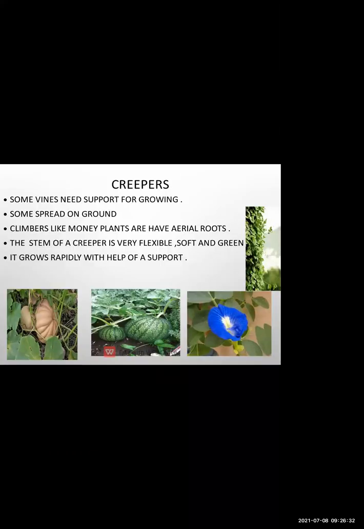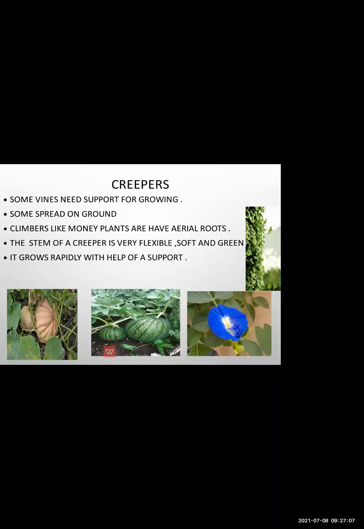Then the next type is herbs. The height of herbs is less than 1.5 meters. Previously we studied that the shrub has a height of approximately 3 meters, but herbs are shorter than shrubs. What is the height of herbs? 1.5 meters. These plants grow only for a few months or up to 2 years. What is the time limit of these types of plants? They can grow for a few months or up to 2 years.